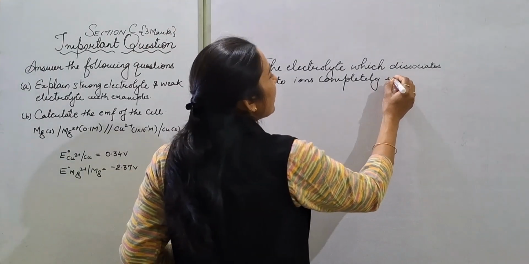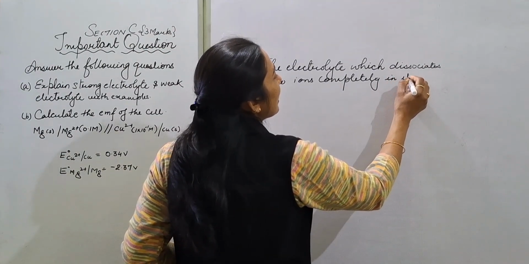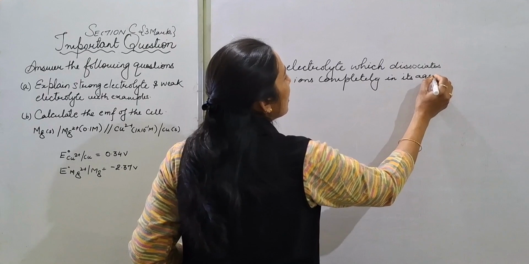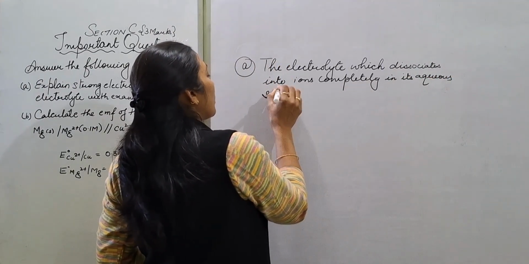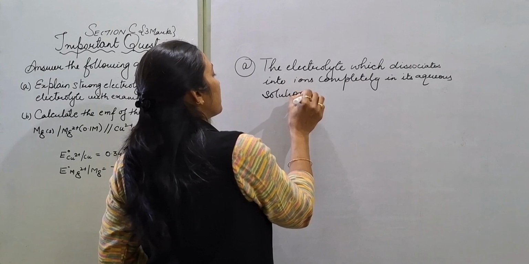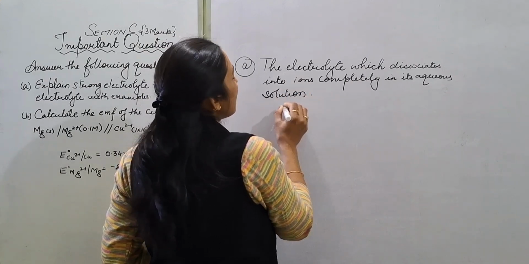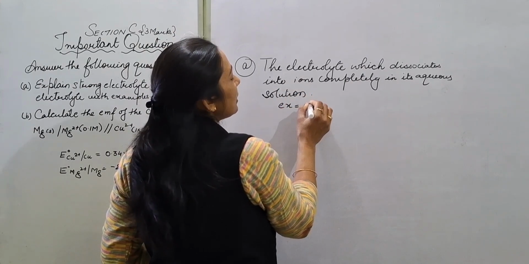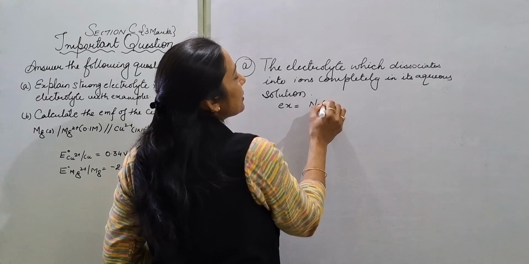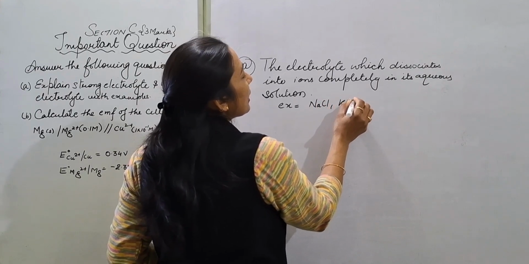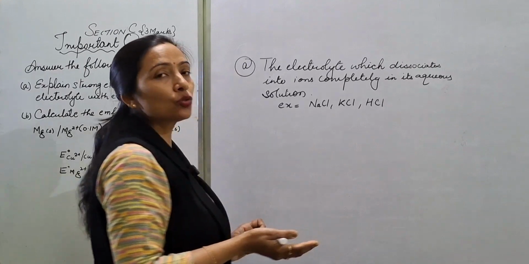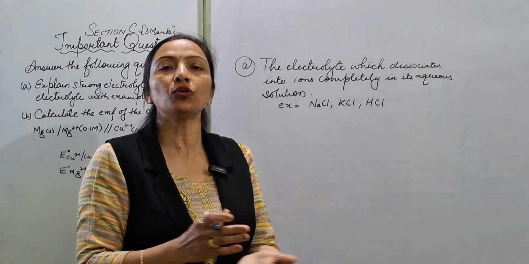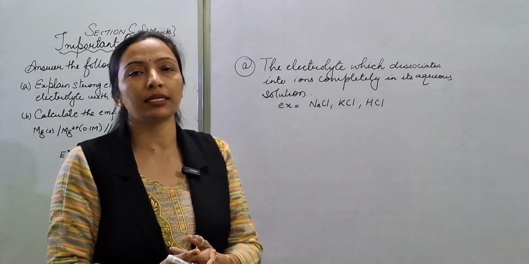And we can write in its aqueous solution. So एग्जाम्पल हम लिख लेंगे, that is NaCl, KCl, HCl. These are the electrolytes. They will fully dissociate into ions, cation and anions.